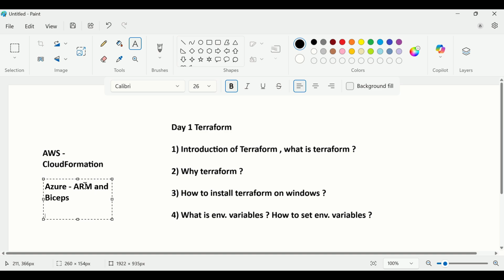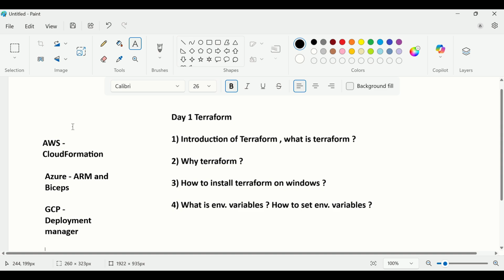Then GCP, Google Cloud Platform, has Deployment Manager, I guess, and there is one more option, Pulumi. So these are some alternatives of Terraform, like Pulumi. AWS has CloudFormation, Azure has ARM and Bicep, and GCP has Deployment Manager.